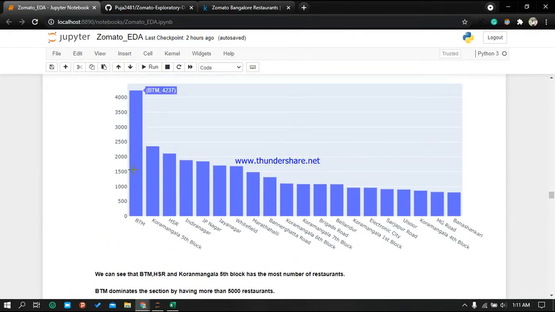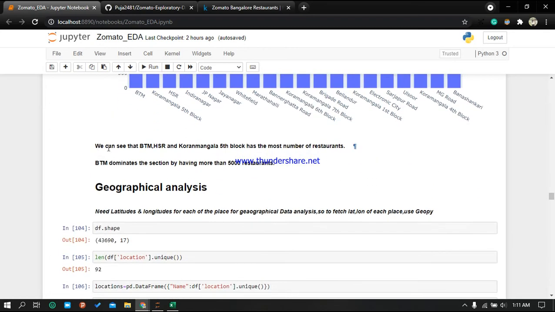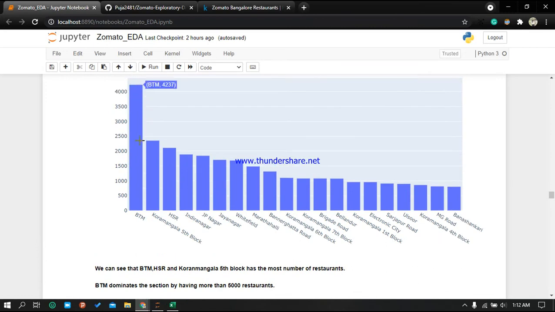Like 4237 are from BTM location, then 2358 are from Koramangala 5th Block. So like this we have some locations over there, and these are the counts. We can see that BTM, HSR and Koramangala 5th Block have the most number of restaurants, and BTM mostly dominates.